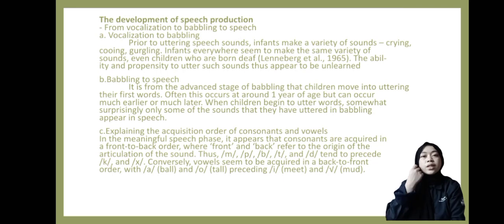Next, the development of speech production. Part A. Vocalization to babbling. Prior to uttering speech sounds, infants make a variety of sounds: crying, cooing, gurgling. Infants everywhere seem to make the same variety of sounds, even children who are born deaf. The ability and proficiency to utter such sounds does appear to be unlearned.